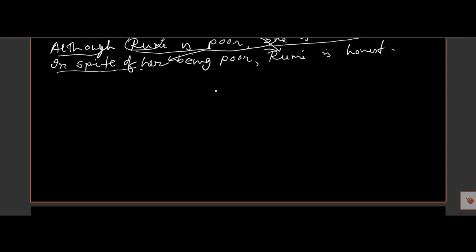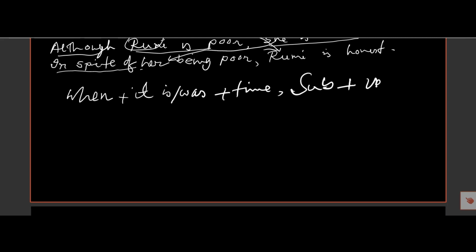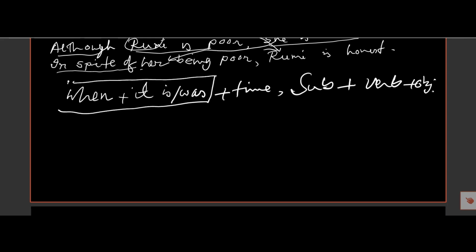If in the complex sentence there is when plus it, is or was, and time here, then subject, verb, object. If there is when it was, when plus it plus was, then time, and there is another part also there.